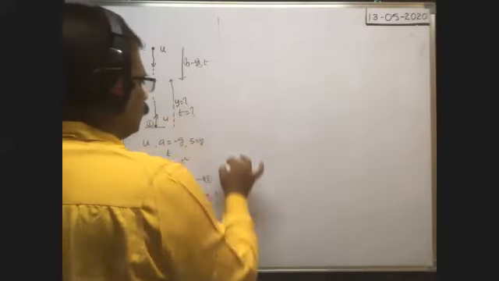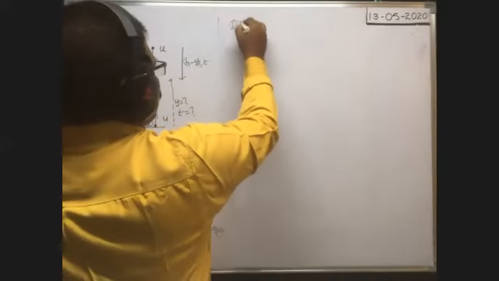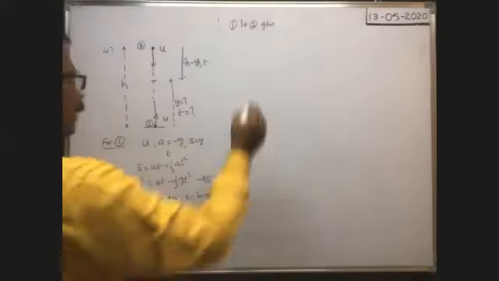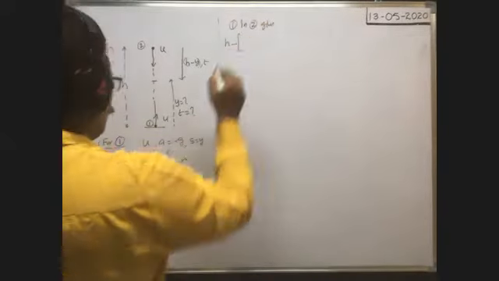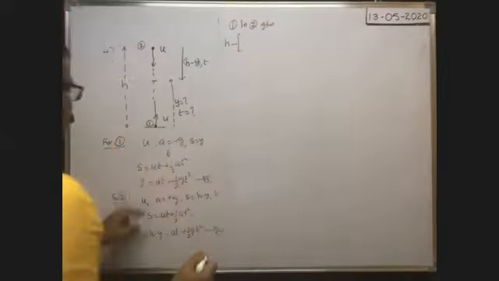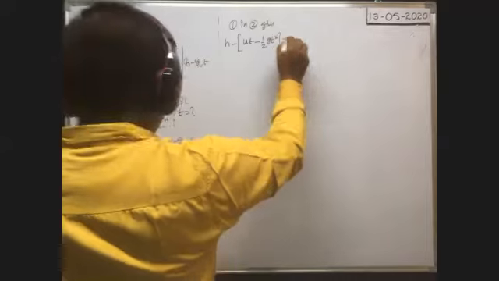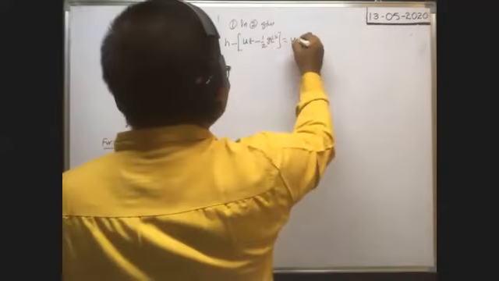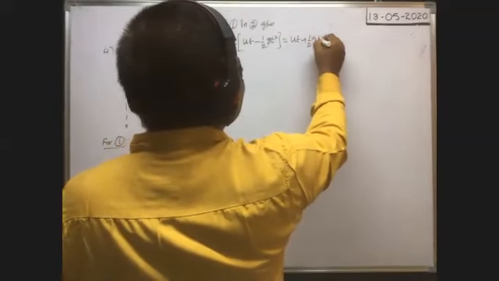Substituting equation 1 gives: h minus y means this one, ut minus half gt square, is equal to y, we have substituted, remaining is this one, ut plus half gt square.